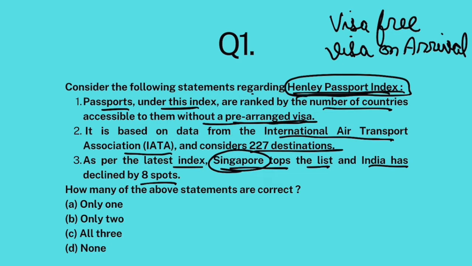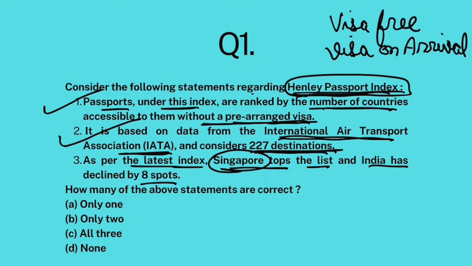Okay, so passports under this index are ranked by the countries accessible to them without a pre-arranged visa. Absolutely correct. Okay, now the data for this ranking or for this assessment is gathered through International Air Transport Association's data, and 227 destinations are taken into account. So how many of these 227 destinations are available to your passport visa free? Okay, so this is also correct.